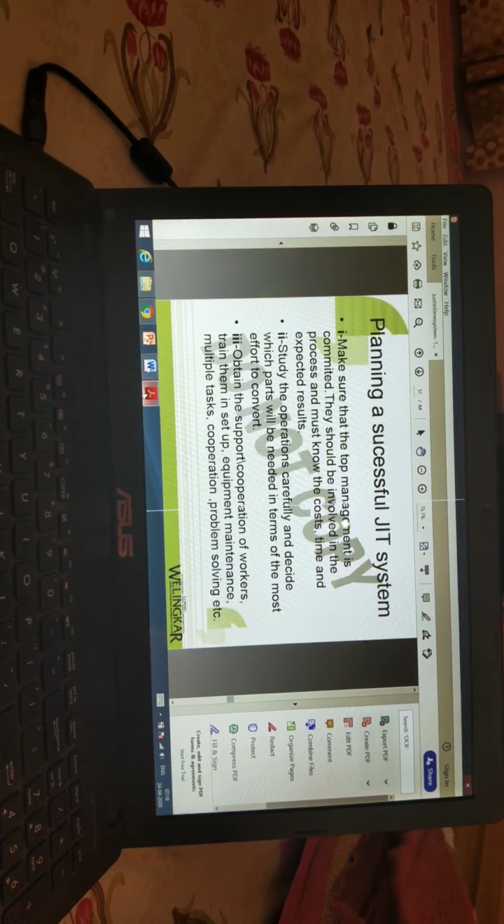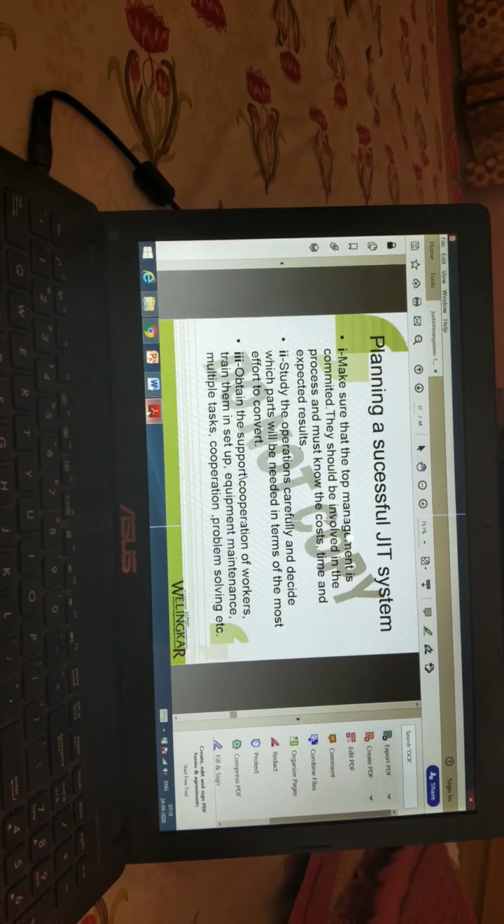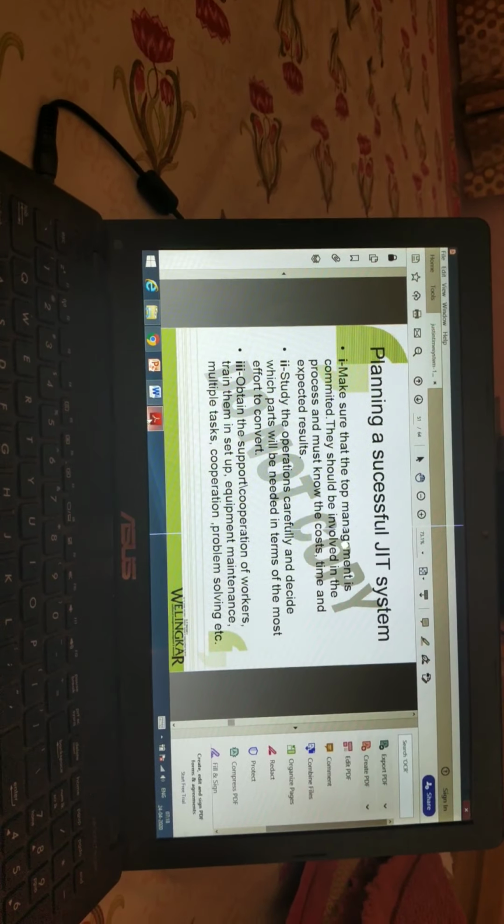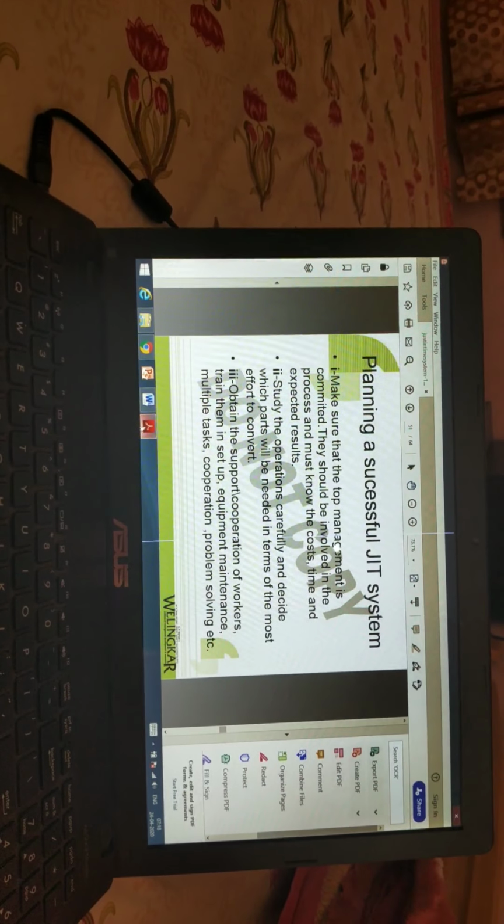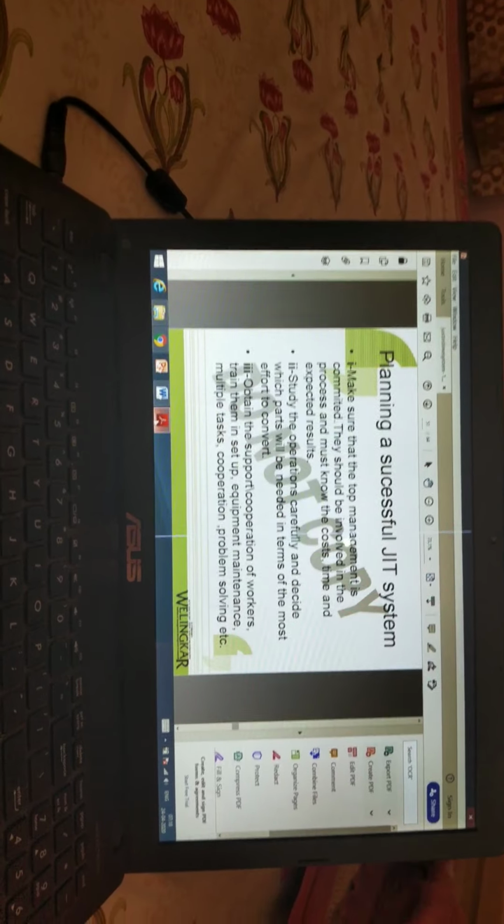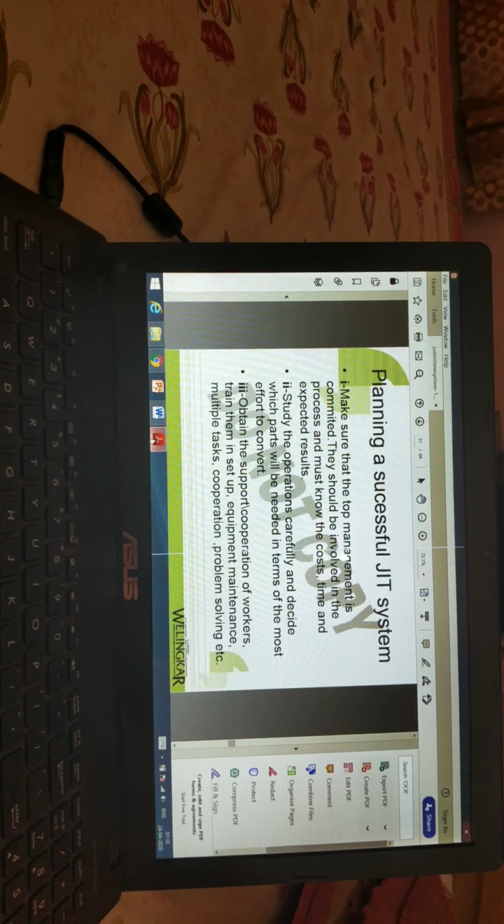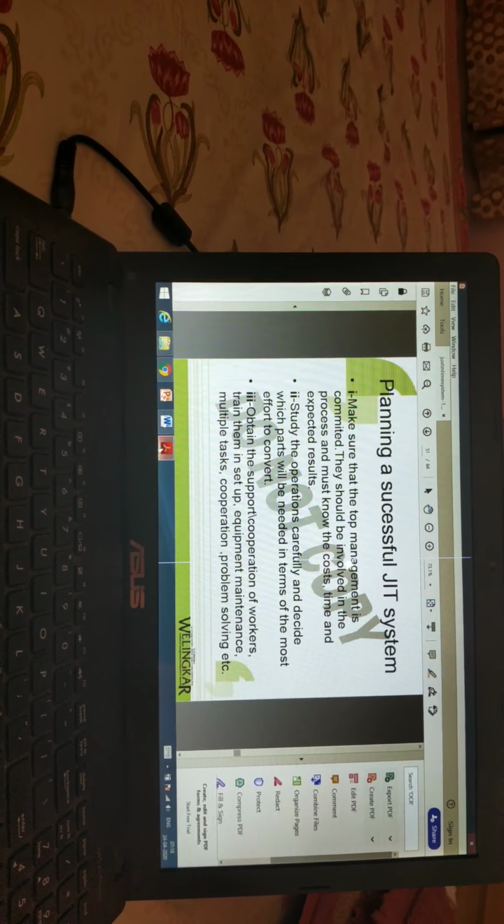Second one, study the operations carefully and decide which parts will need the most effort to convert. Third one, obtain the support and cooperation of workers, train them in setup, equipment maintenance, multiple tasks, cooperation, problem solving, etc.